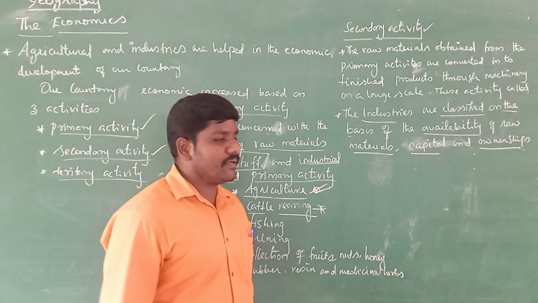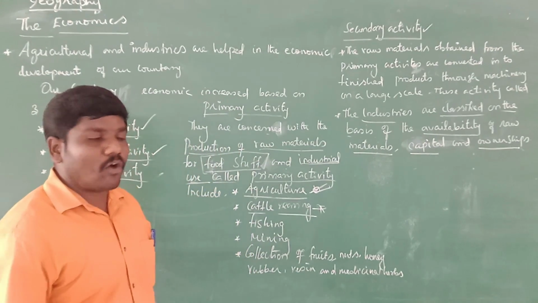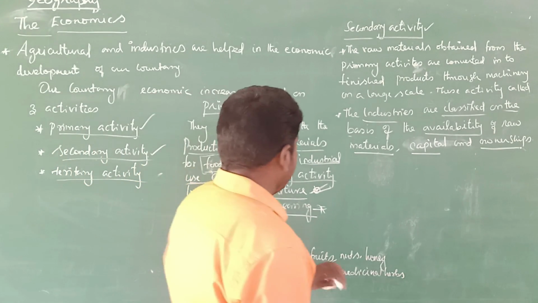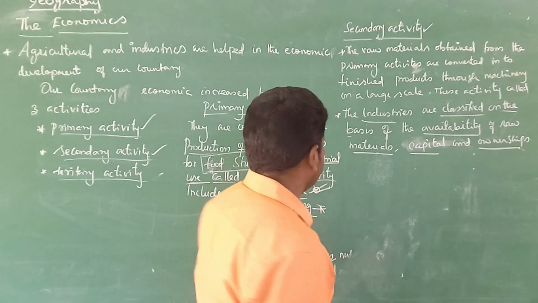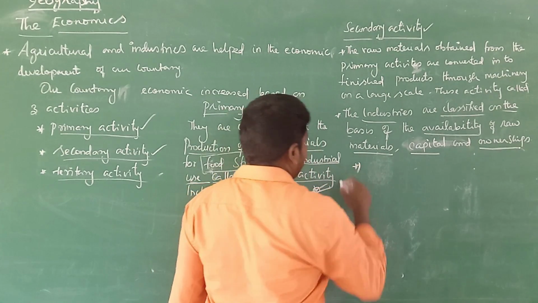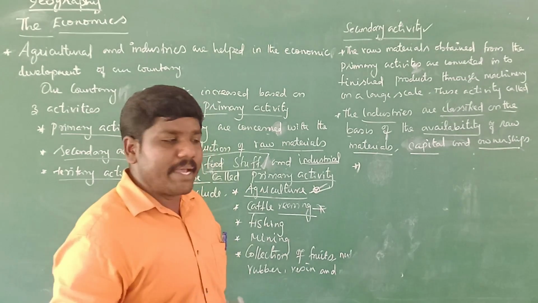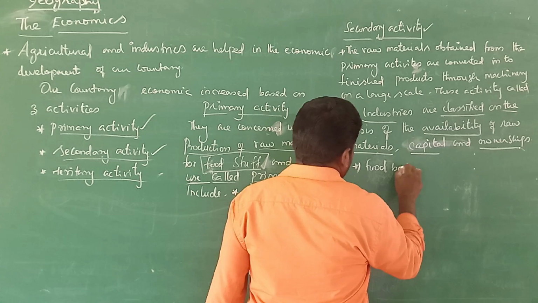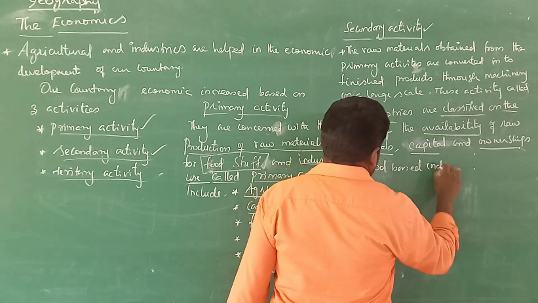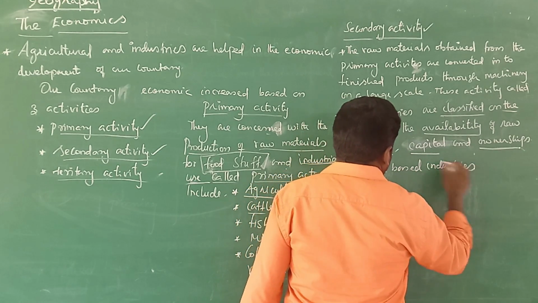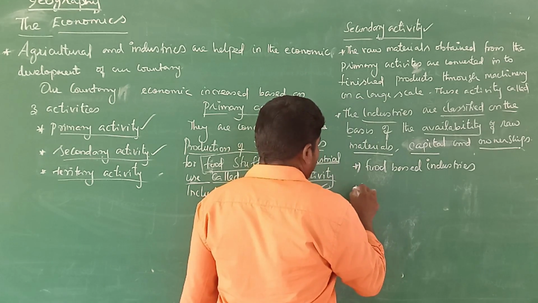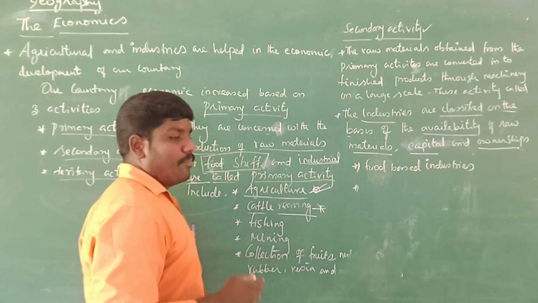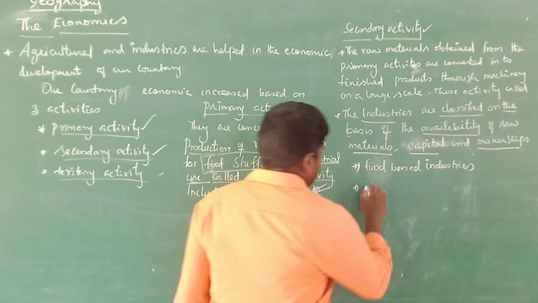The secondary activities are based on raw materials, and industries can be divided into some classes. So what are they? First one, food based industries. And then another one, the second one, mineral based industries.